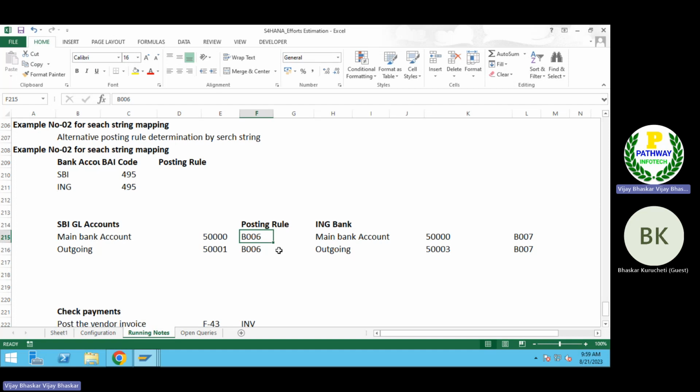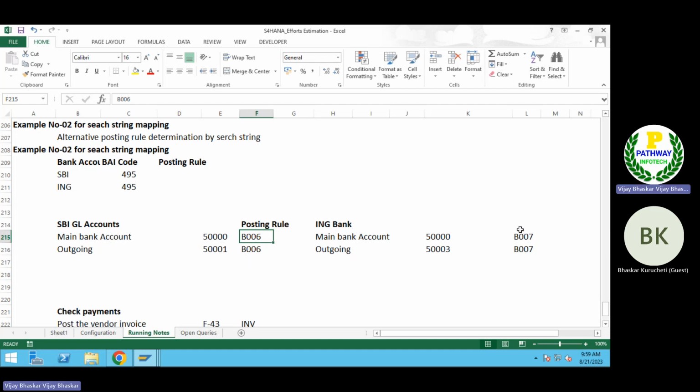Then again for each and every bank, I would require a separate one. For 495, I am defining one posting rule. Let us assume if I have n number of BI codes, BI code 495, 496, the same BI code. This is requirement number one.